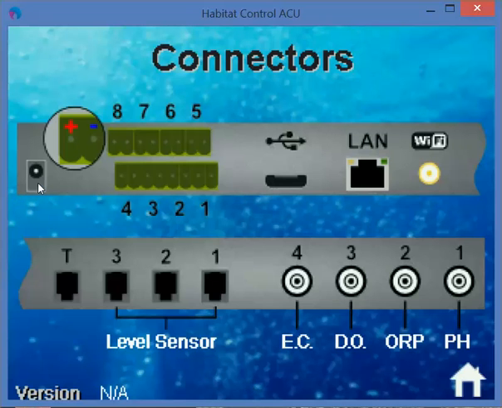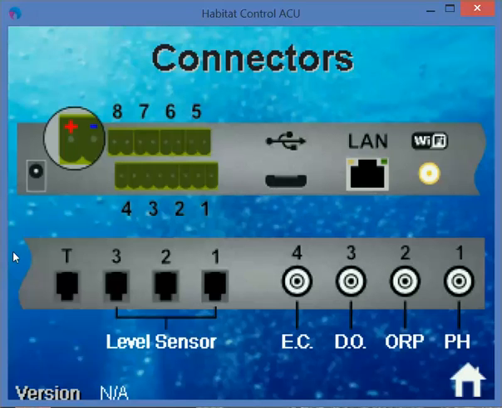On the left-hand side you can see the pin for the power supply. Then you can see 8 12-volt DC outputs, for example for fans, magnetic ventiles, ozonizer and so on. After that you can see the USB pin. Then you can see the connector for LAN and for Wi-Fi, which is explained in a special video about the default configuration.